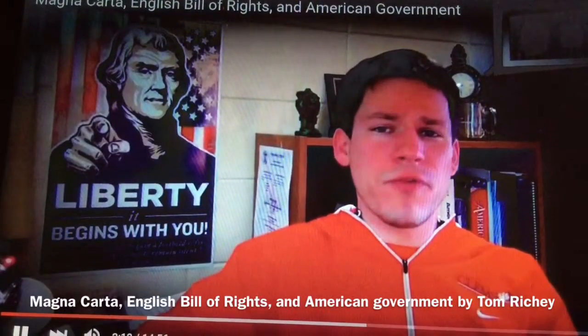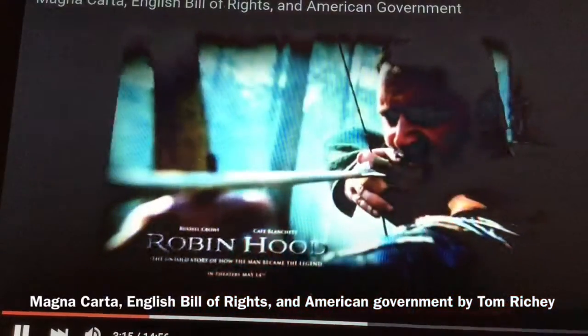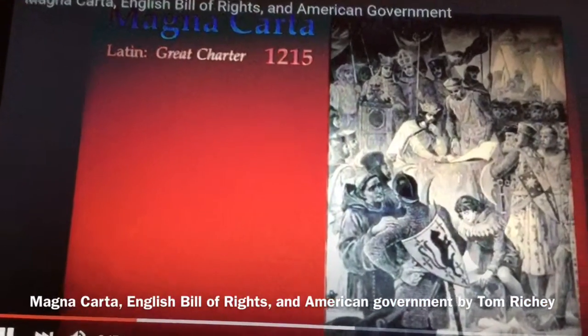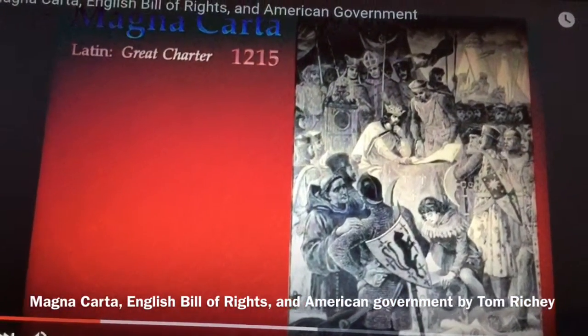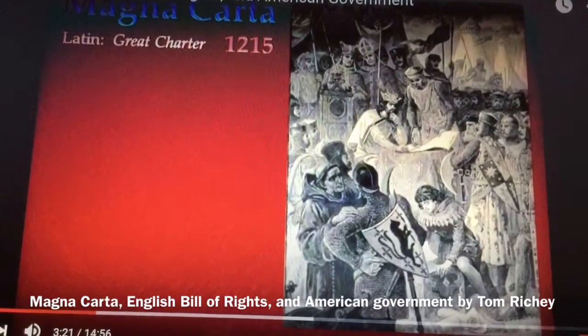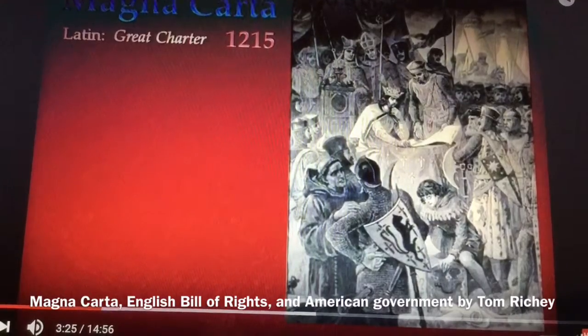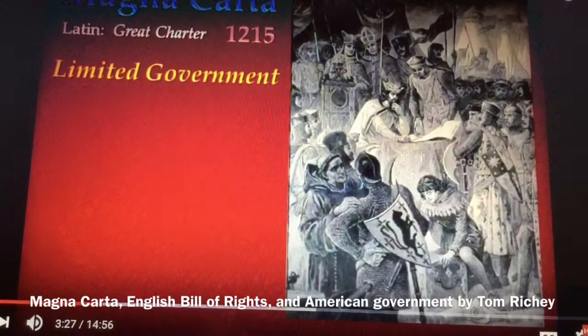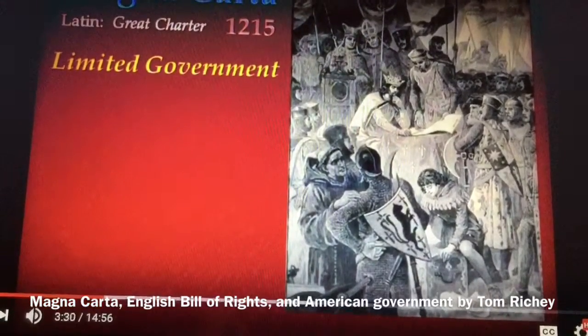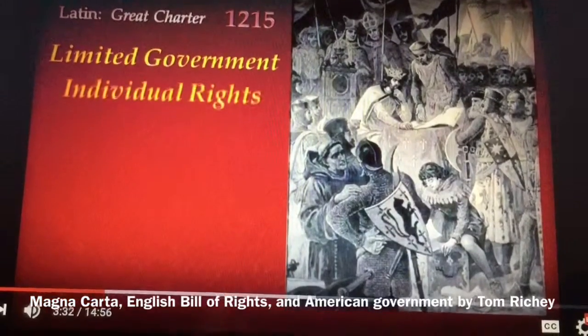It wasn't just the poor who were having trouble, but also the nobles and the clergy, who got King John to sign the Magna Carta in 1215. This is Latin for Great Charter. The Magna Carta is essentially a charter of liberties. It enshrines the principles of limited government and individual rights.